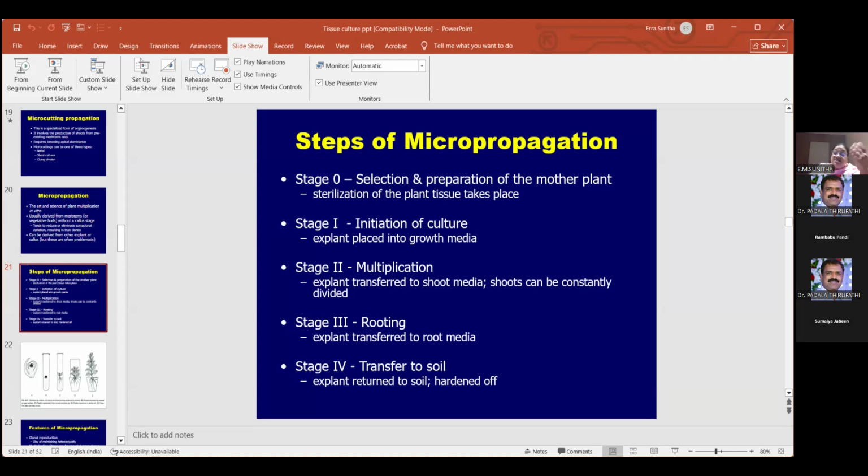Next, you will go to the third stage, that is the rooting. After the shoots are formed, you put them in the rooting media. Then here the roots will be formed. After the roots are formed, you take these explants and put them in small vermiculite, not vermicompost. Vermiculite will be there in the laboratory condition only. After its certain growth, you put that in sterile soil in the laboratory condition only. That is called hardening. After that, you put it in the glass house or the net house. After that only, you will take it to the field level.